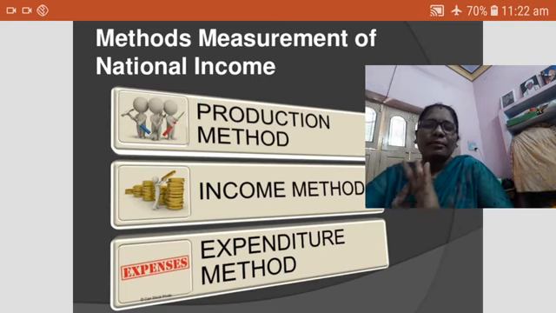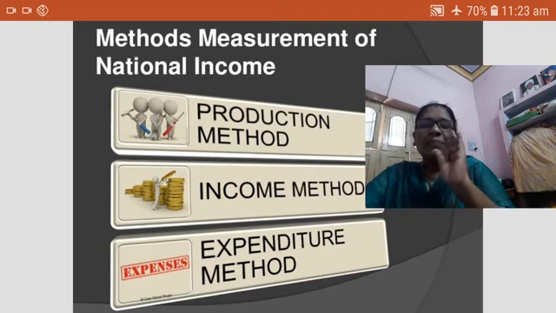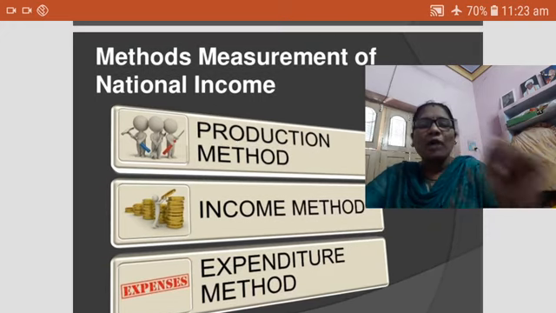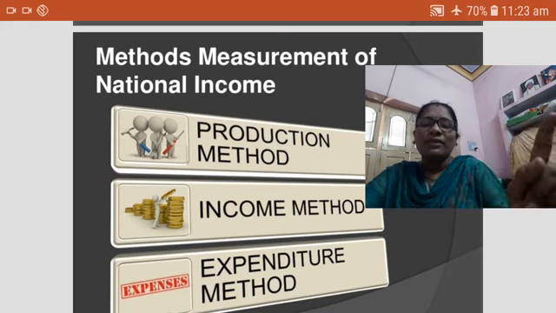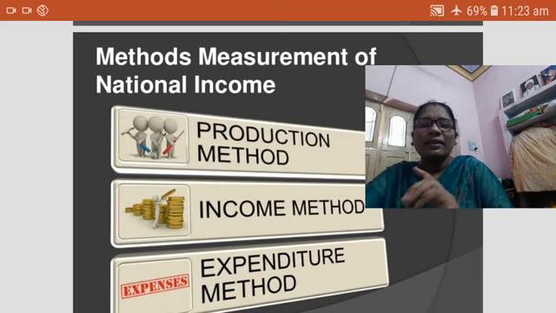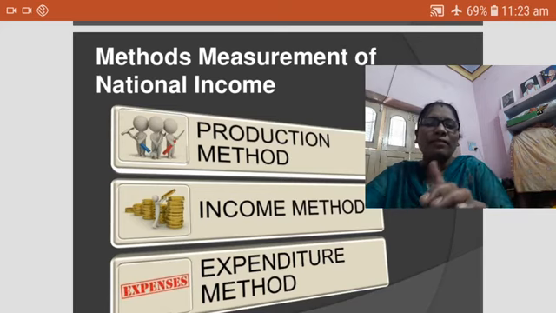So in the production method, we take three sectors. Any nation you observe has three sectors. What are the three sectors? Agriculture sector, industrial sector, and tertiary sector. So total production value of the agriculture sector, total production value of the industry sector, and total production value of the service sector. So these are the total values added in the production method.